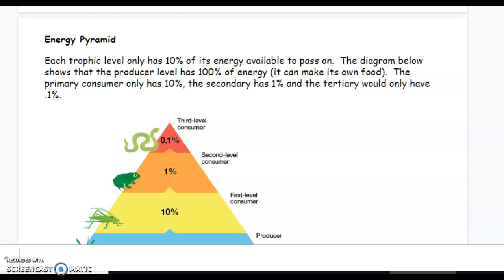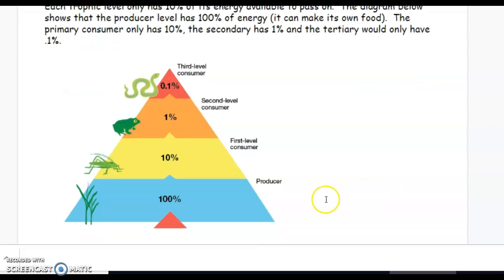The energy pyramid. Each trophic level only has 10% of its energy available to pass on. The diagram below shows that the producer level has 100% of energy. It can make its own food. The primary consumer only has 10%, the secondary has 1%, and the tertiary would only have 0.1%. So if we think about the transfer of energy, at the base of the pyramid, it's the widest. They have 100% of their energy available because, again, they can make their own energy.